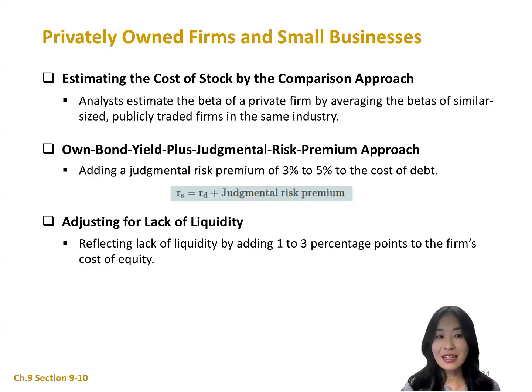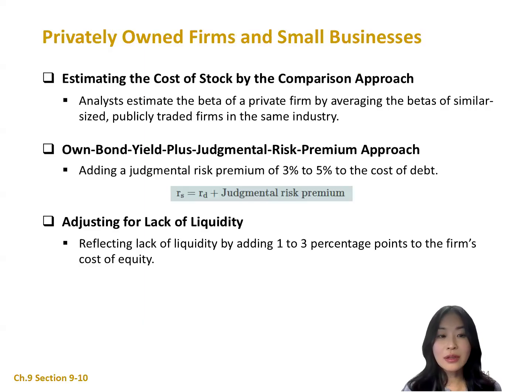Okay, so first is the comparison approach. For public firms, we use stock price and returns to estimate the beta for the CAPM model and the dividend growth approach to measure required return. But how do we estimate the cost of equity for a firm without a stock price? So here is the solution. First, identify publicly traded firms in the same industry and of very similar size, then estimate their betas and take the average beta as an approximation for the privately owned firm. Finally, use this beta in the CAPM formula to estimate the firm's cost of equity.